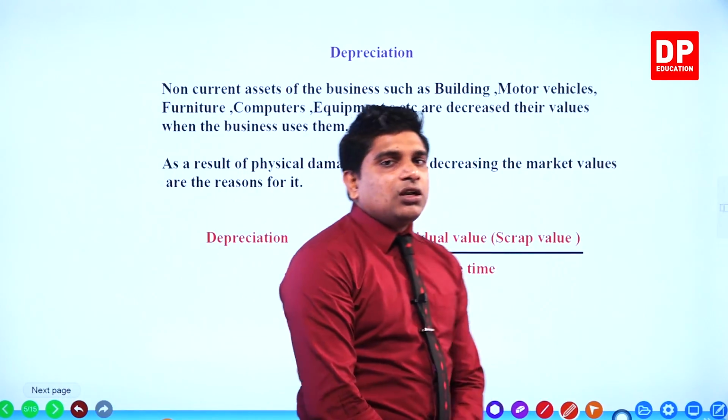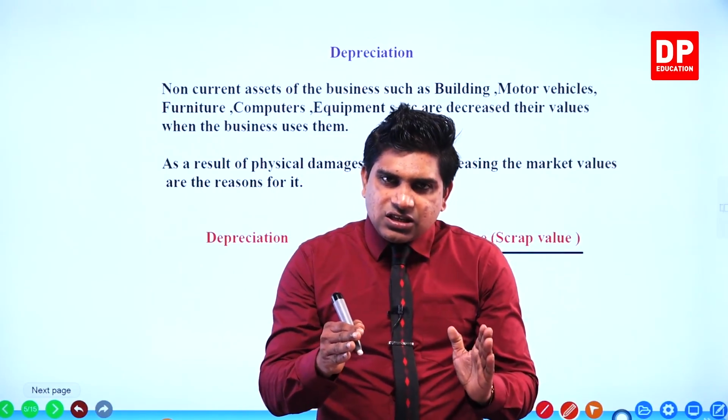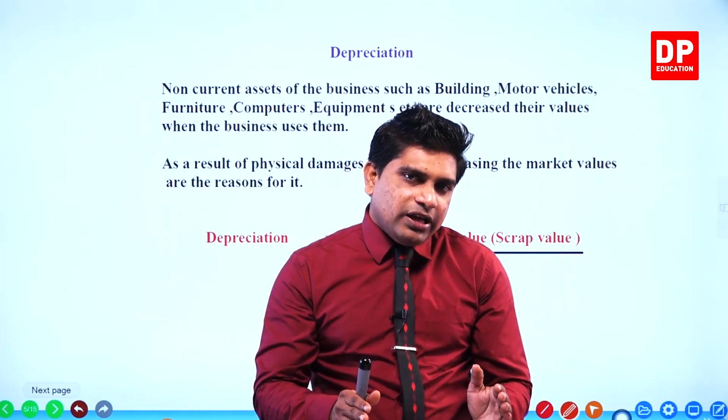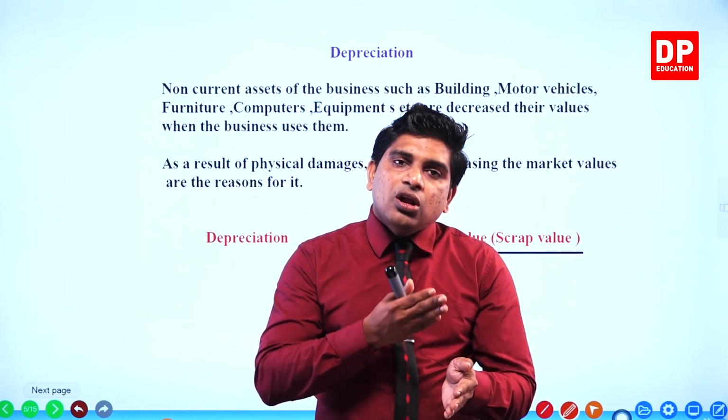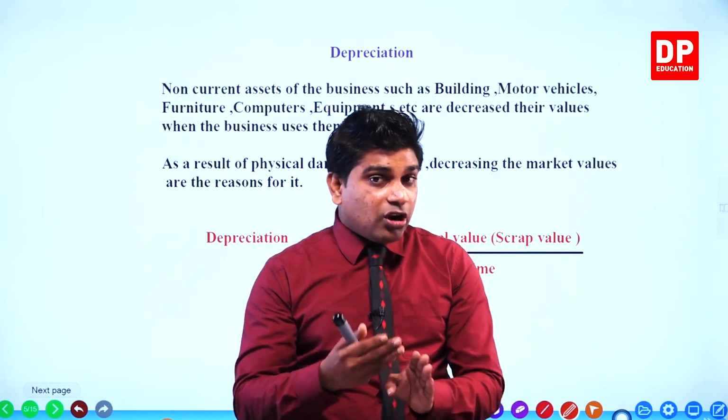Remember, non-current assets are the assets that the business acquires to use in the business for a long time period.